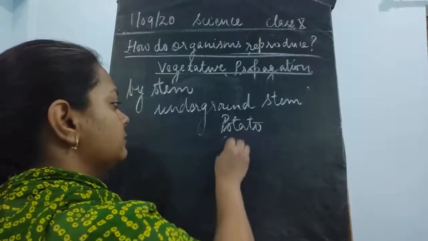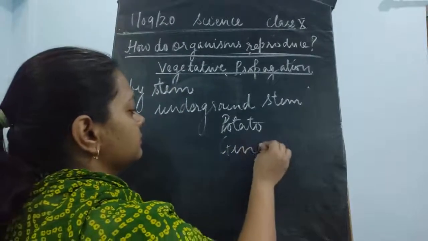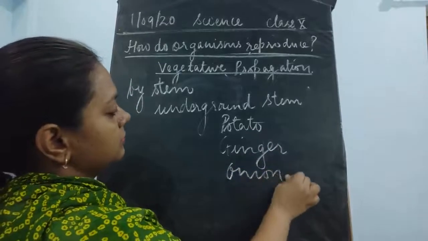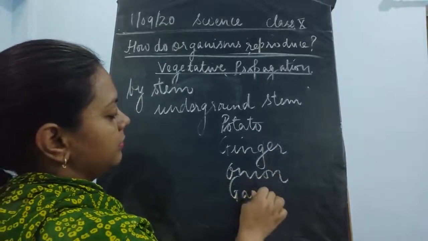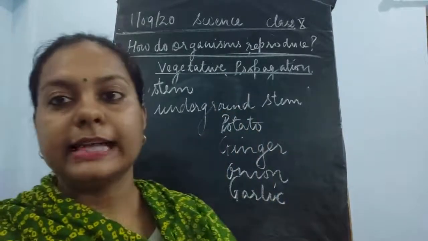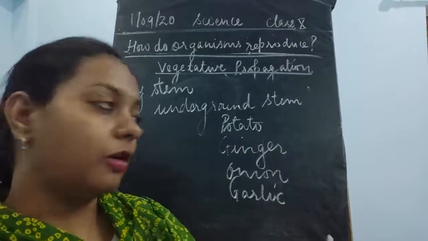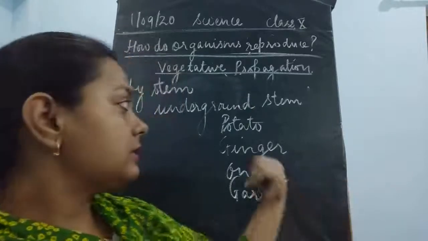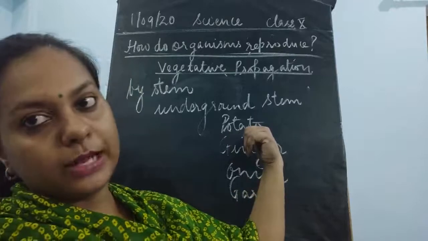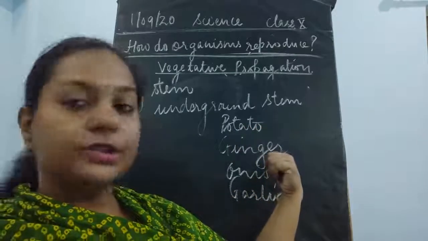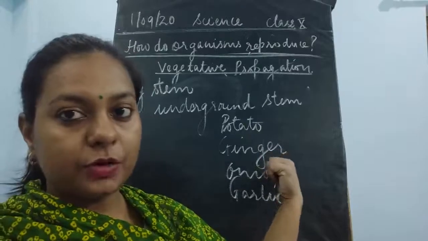Even ginger, onion, garlic, all these are examples of modification of the stem. So this potato is also known as the underground stem. This is a tuber. Then ginger is a rhizome.